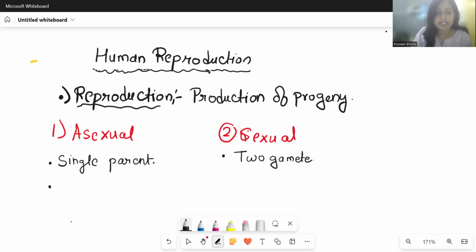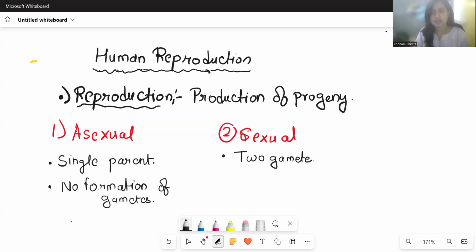Second point about asexual reproduction is that there is no formation of gametes. So if there is no formation of gametes, automatically there will be no fusion of gametes as well. So we can say there will be no formation of gamete, neither fertilization.